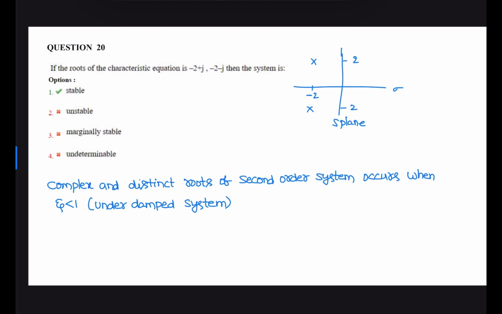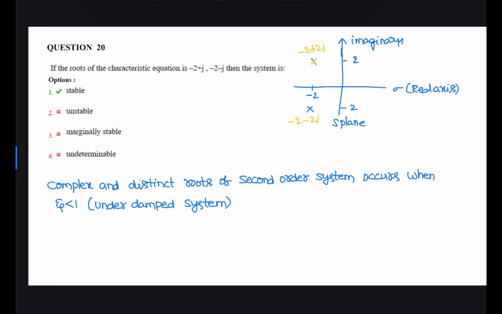Here it is minus 2 on the real axis, and this is the imaginary axis. Here this value is minus 2 plus 2j, and here the root is minus 2 minus 2j.